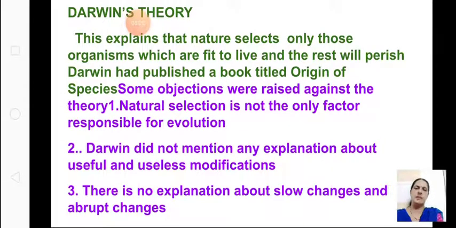But he also published a book titled Origin of Species. Then some objections were raised. Though it was accepted, there were some objections. Natural selection is not the only factor responsible for evolution. You have to learn these three objections. Darwin did not mention any explanation about useful and useless modifications, and there was no explanation about slow changes and quick and abrupt changes. So these are the three objections. If it comes in the board exam, you can write these three objections for Darwin.